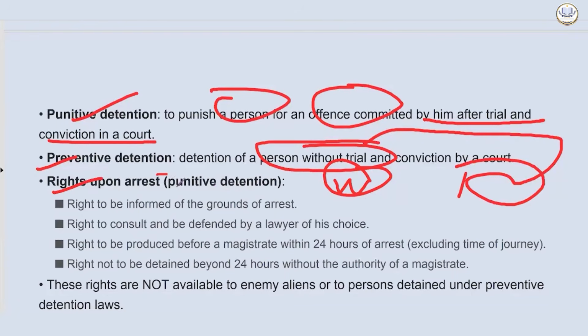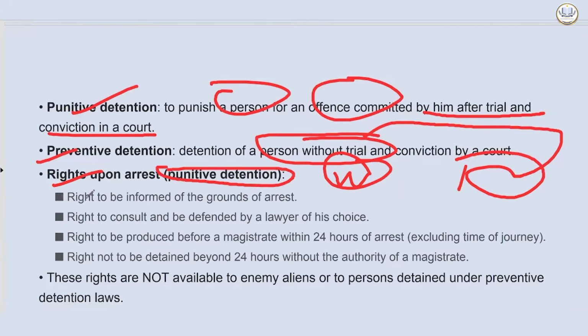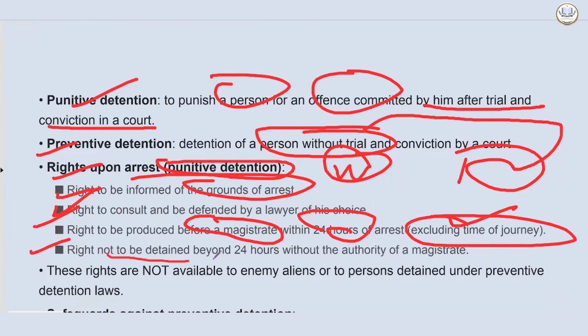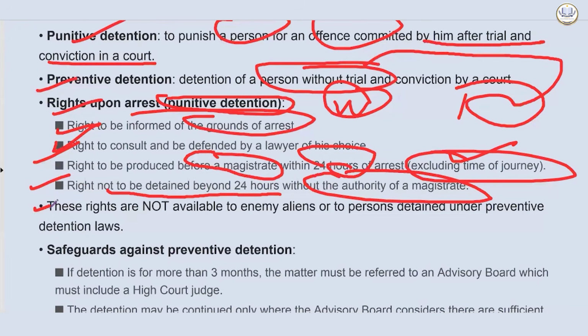Rights upon arrest, under punitive detention: we have the right to be informed of the grounds of arrest, why you are arrested; that has to be said. Second, the right to consult and be defended by a lawyer of your choice. Third, the right to be produced before a magistrate within 24 hours of arrest, excluding the time of journey. Then the right not to be detained beyond 24 hours without the authority of a magistrate. These rights are not available to enemy aliens or to persons detained under preventive detention laws.